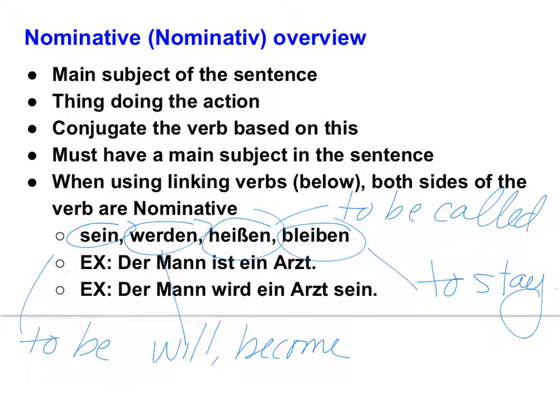Richtig. And the other example, der Mann wird ein Arzt sein. So this time we're using werden, so we have another linking verb. What does that sentence mean? The man will become a doctor.